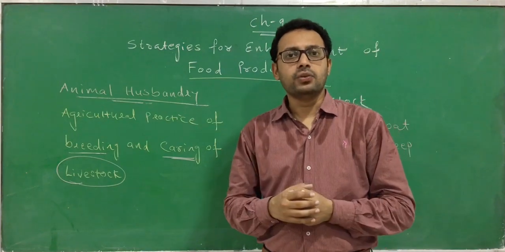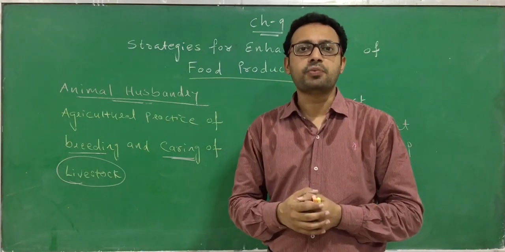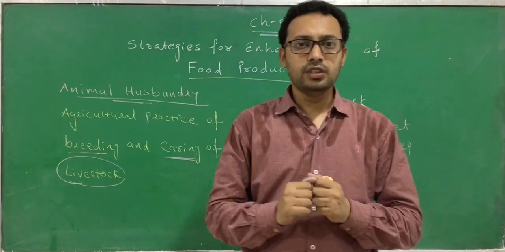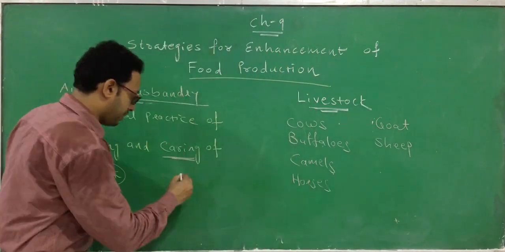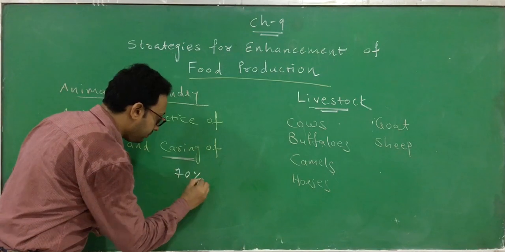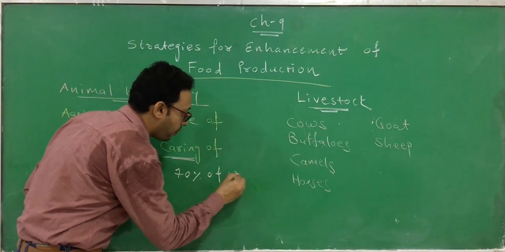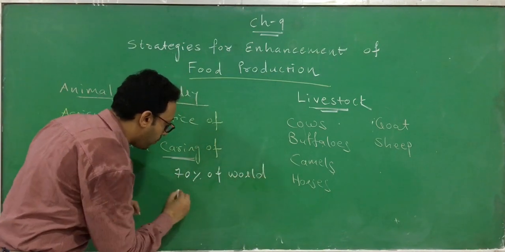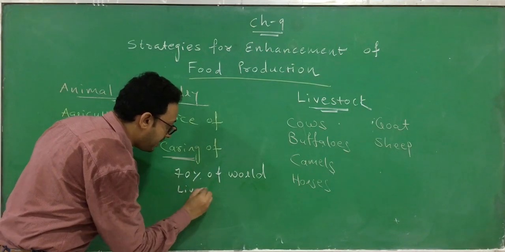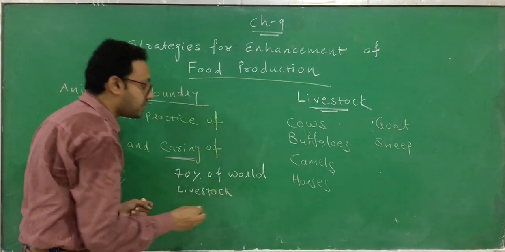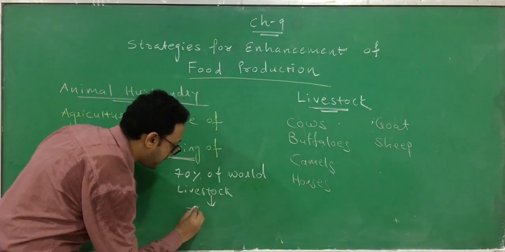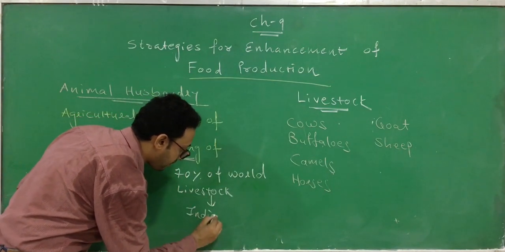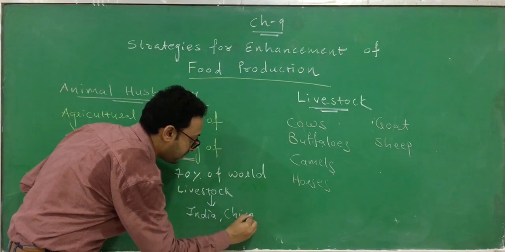I will also tell you why we need to enhance food production. If you see the data of the world, 70% of the world livestock, I am saying the world livestock, means 70% of the world animals, are present in only two countries. One is India and the second one is China.